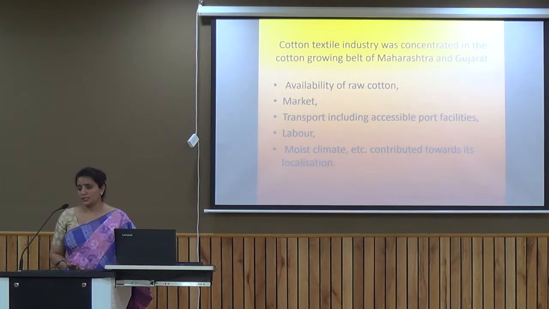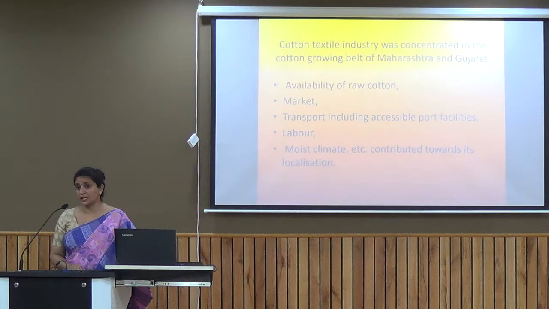over the state. Plus we have port facilities, one of the famous ports in Gujarat which we call Kandla. Another port is in Mumbai, in Maharashtra. From these ports we can export the fabric to other countries.